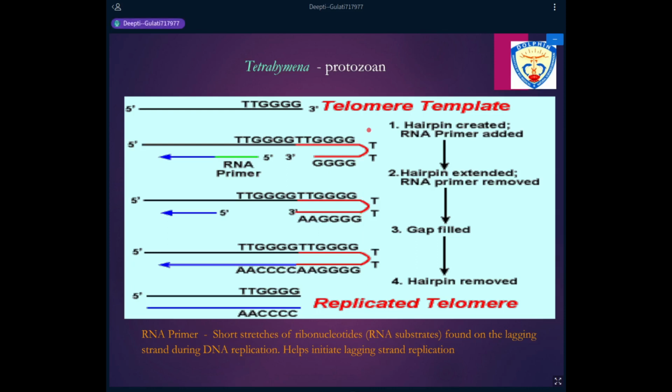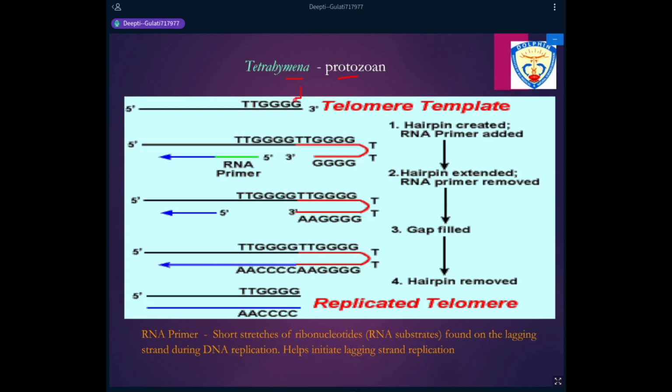Now, this is how the telomerase enzyme attaches the telomere sequences. This example is taken from Tetrahymena. Tetrahymena is a protozoan, and this was the first organism from which the study on the telomeres was conducted. The sequence which is present in Tetrahymena is TTGGGG. So there are two thymines, there is no adenine in between, and there are four guanine residues.